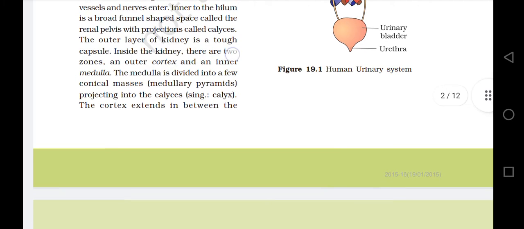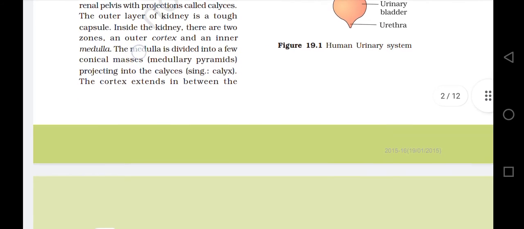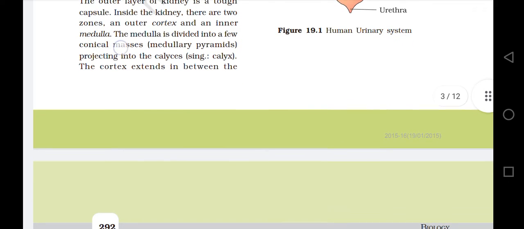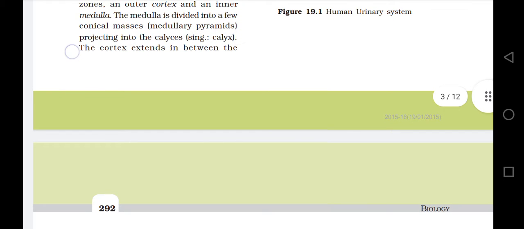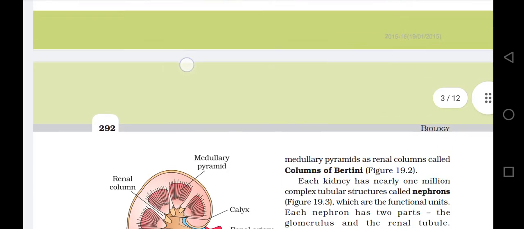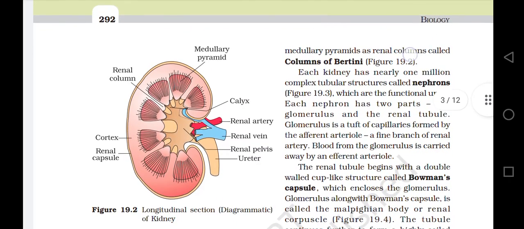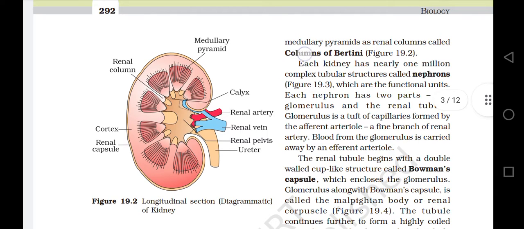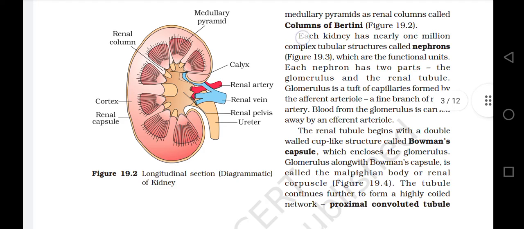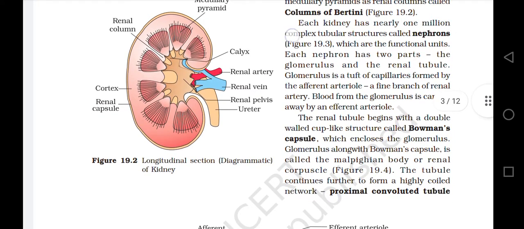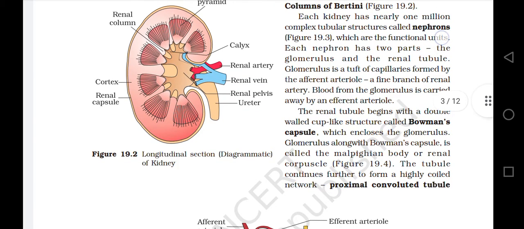Inside the kidney, there are two zones, an outer cortex and an inner medulla. The medulla is divided into few conical masses, medullary pyramids, projecting into the calyces, single calyx. The cortex extends in between the medullary pyramids as renal columns called the columns of Bertini. Each kidney has nearly 1 million complex tubular structures called nephrons, which are the functional units.